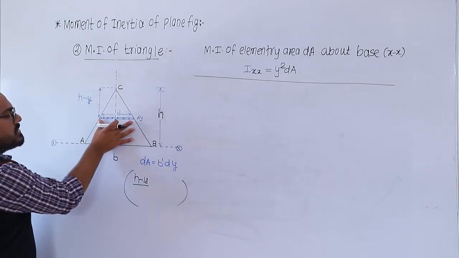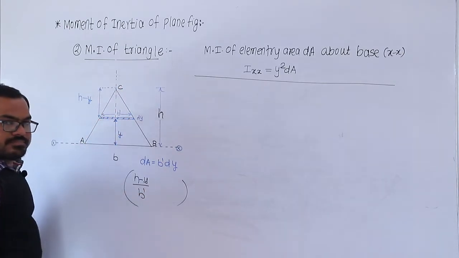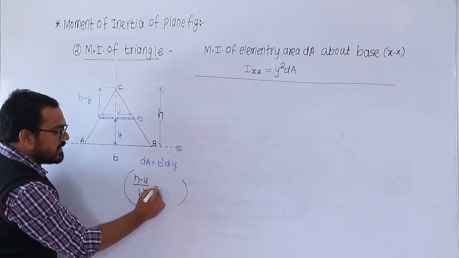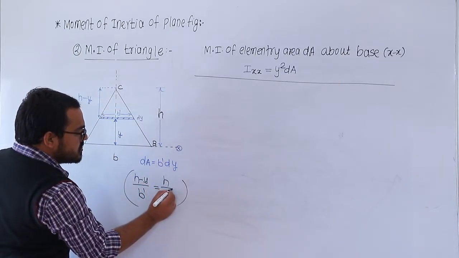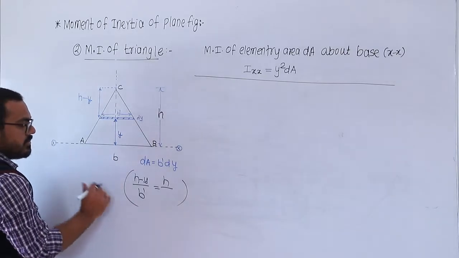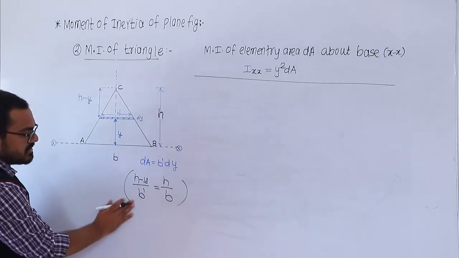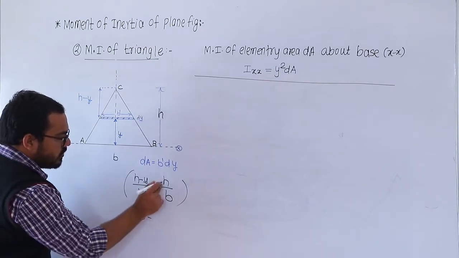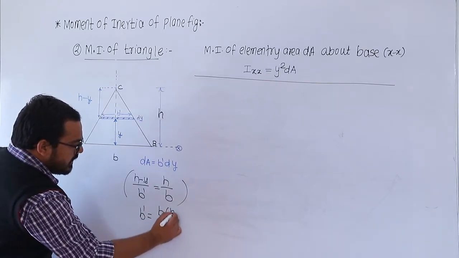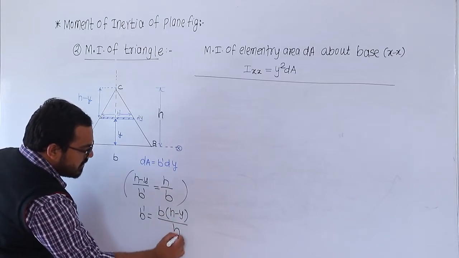And what is the width of this triangle? b dash. बरोबर, small triangle. And that is equal to, what is the height of total triangle ABC? That is equal to small h. And what is the base? B. So from this, what is the b dash value? So b dash is equal to, b dash value काय असेल? That is equal to b times (h minus y) divided by h.